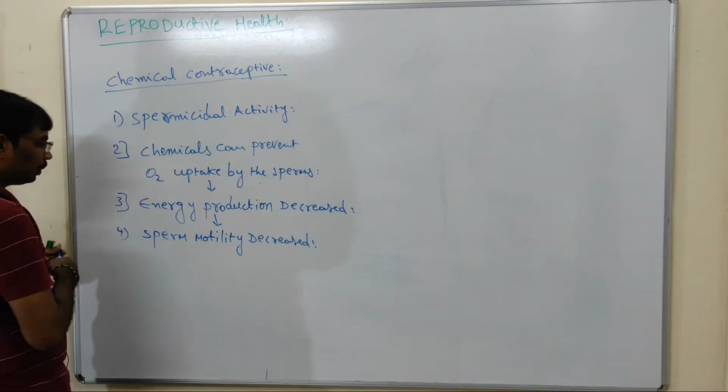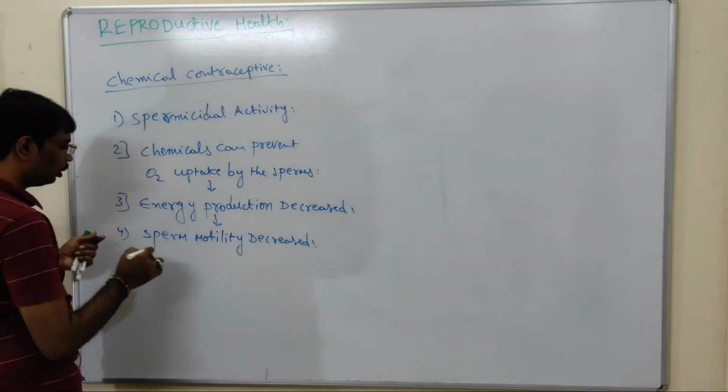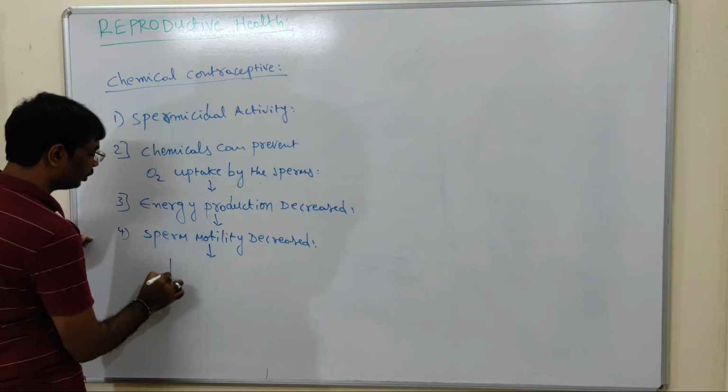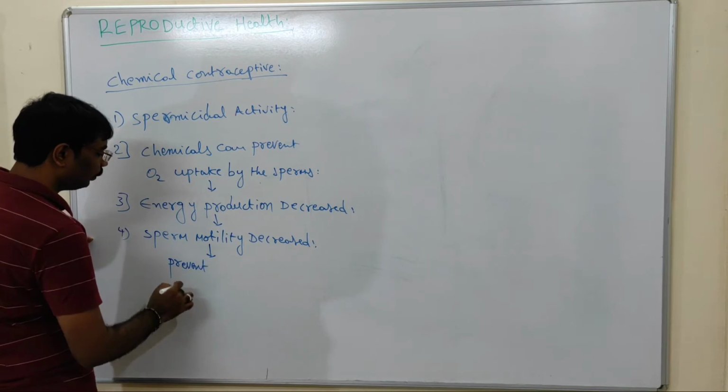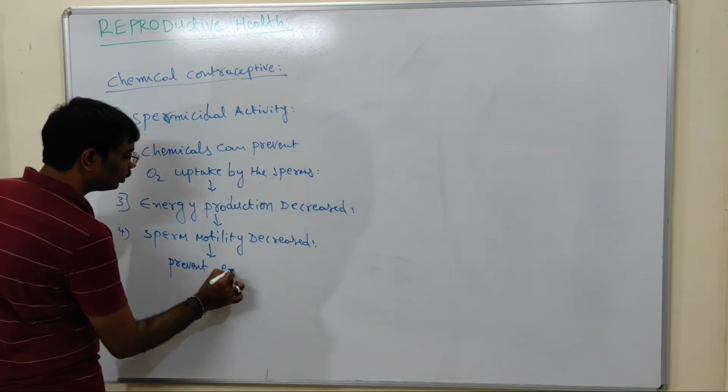Then finally what happens? It will prevent fertilization, because good sperm movement is important for fertilization.